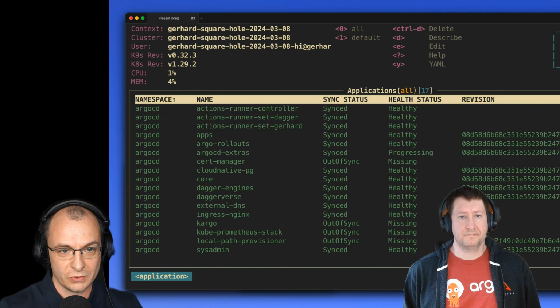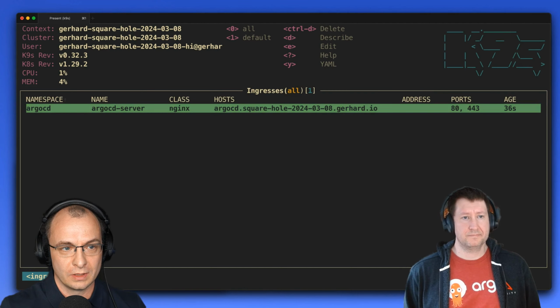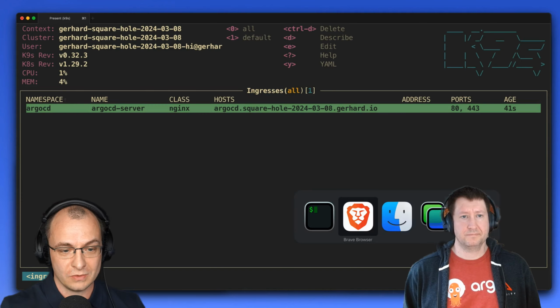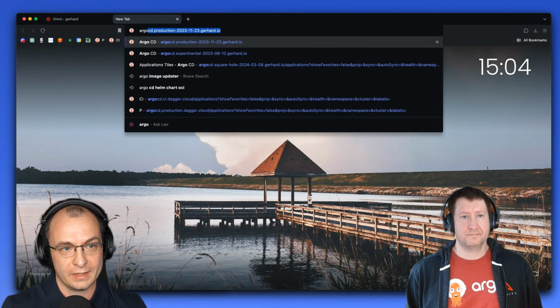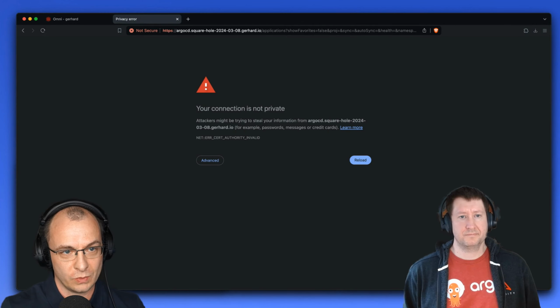So as we're talking, you can see that almost everything has been provisioned. And by the way, this was in real time. Cool. So to get another view, now we have an ingress for Argo. So we can see Argo from a different perspective. And we're trying to log in. So let's see, we're trying to get there. Yeah, that's the right one.